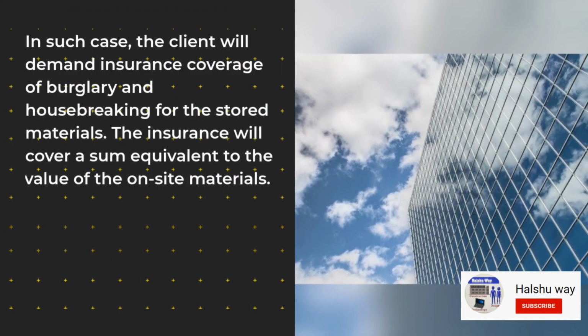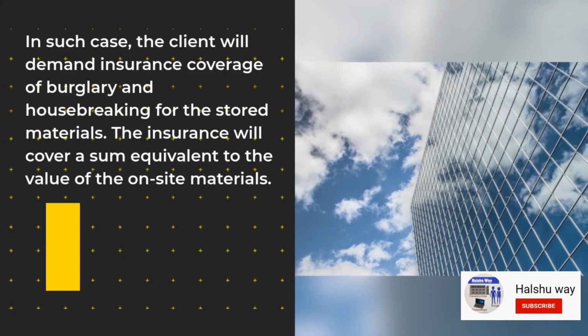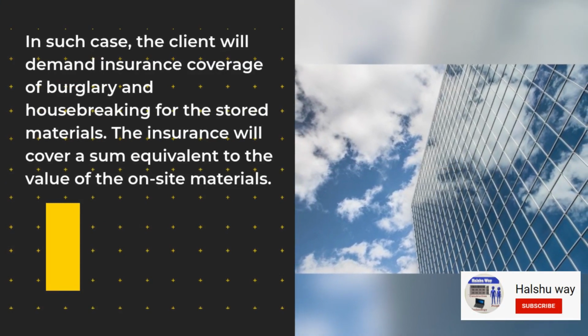In such case, the client will demand insurance coverage of burglary and housekeeping for the stored materials. The insurance will cover a sum equivalent to the value of the on-site materials. In some cases, the client may pay the contractor from 50 to 80% of the value of materials. Repayment of this amount is done by deducting from interim payments payable to the contractor.